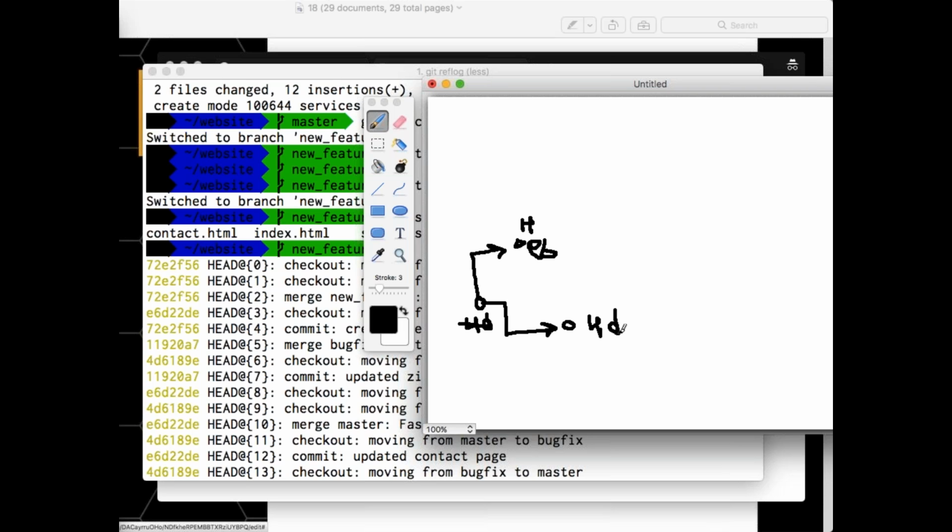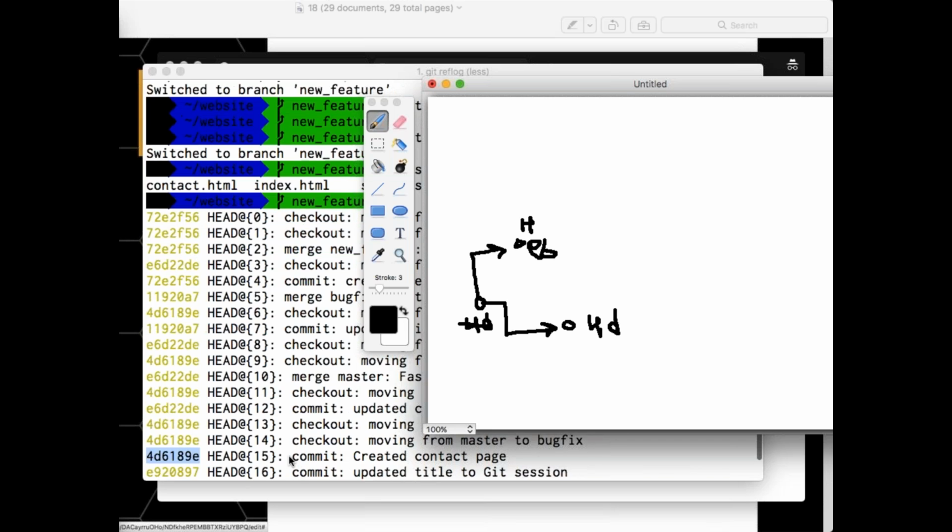I checked out to new feature, and my new feature and master are both the same replica, right? I did not make any changes, right? Making sense? Yeah. Right. Now let's say here you see I committed contact page. In which branch I made that commit? Bug fix. Right? Bug fix, right?